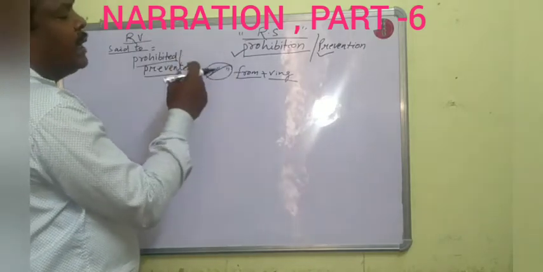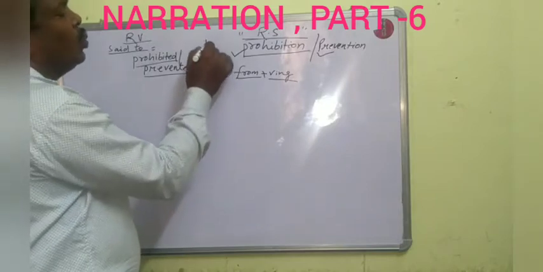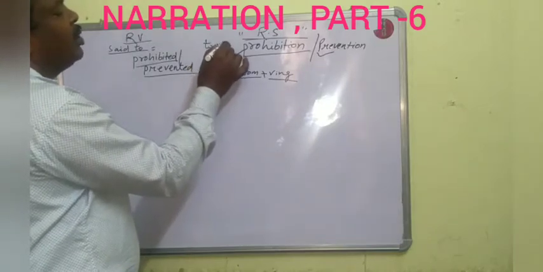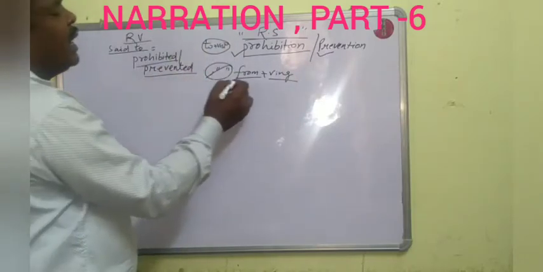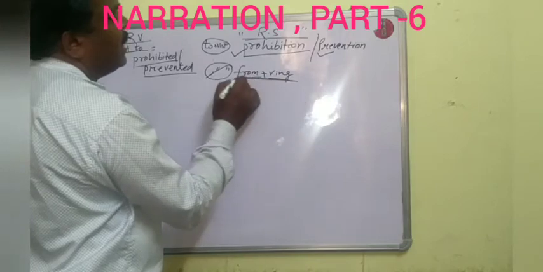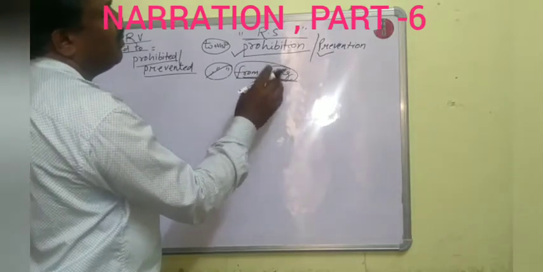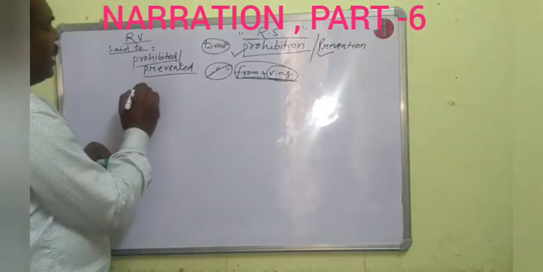In other sentences you were writing to plus the first form of the verb, but here we shall write from plus the ing form, that is, the present participle form of the verb. Okay, let's give one example.